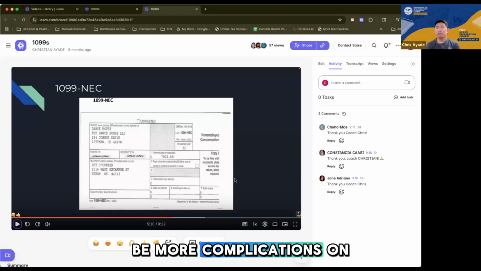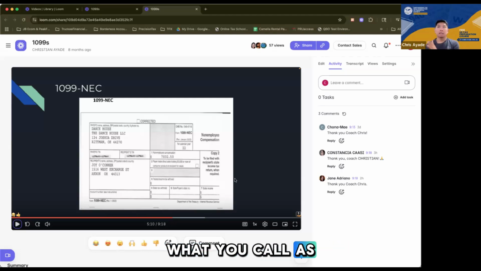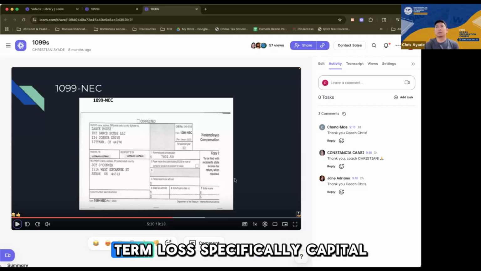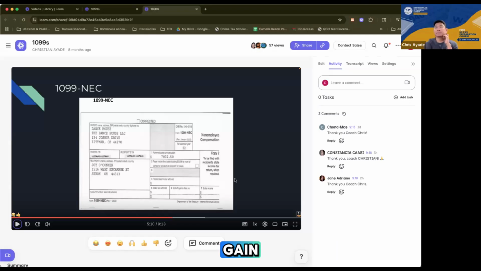And then there will be more complications on short-term and long-term capital losses, because there will be what you call a carry forward, but we'll tackle that in another discussion. So we'll deal with the simple stuff today. Okay? So I hope you learned what a short-term gain or loss and a long-term capital gain or loss is. Okay?